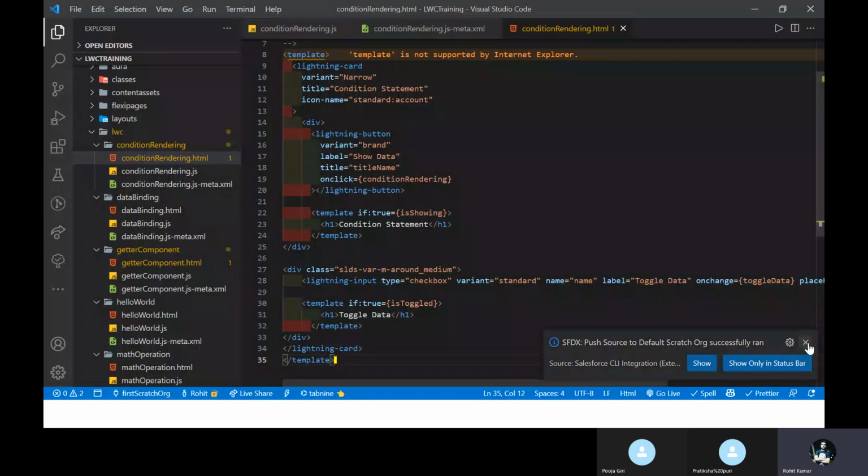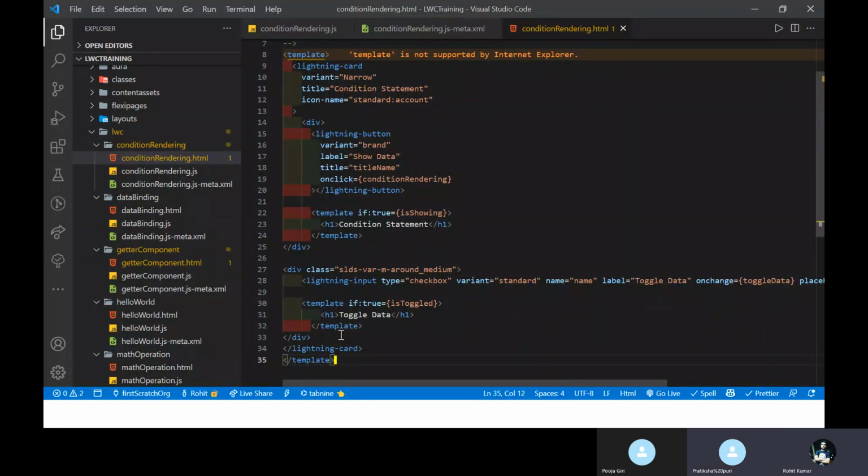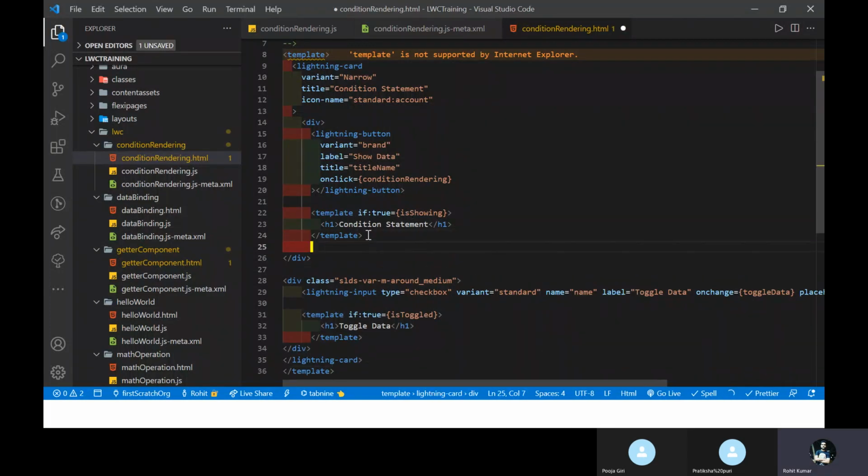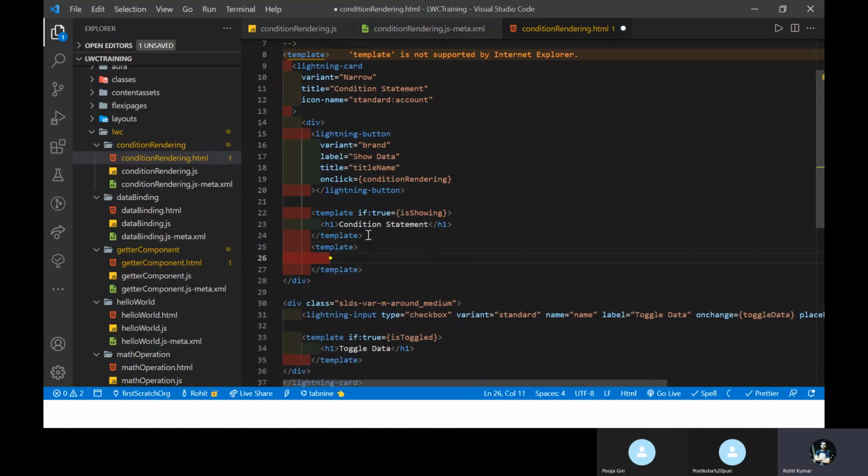For conditional statements, this is the if:true directive. Let me show you the if:false directive. So how to use that? Here you can see if true, right? Let me add one more directive under the template tag. You can note some heading like, under this template you cannot see the data.